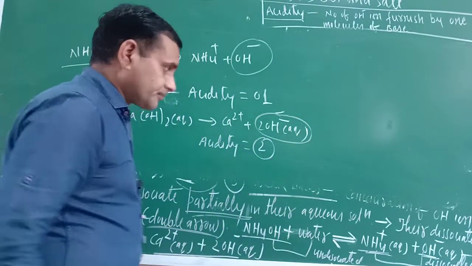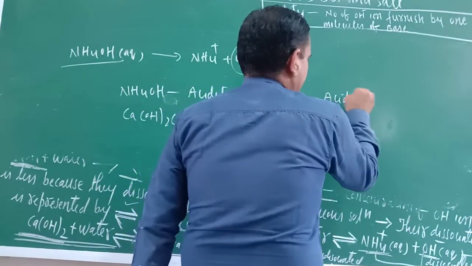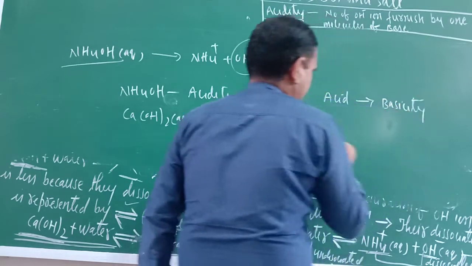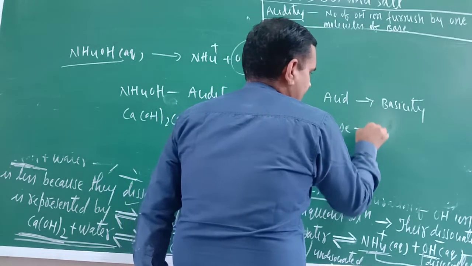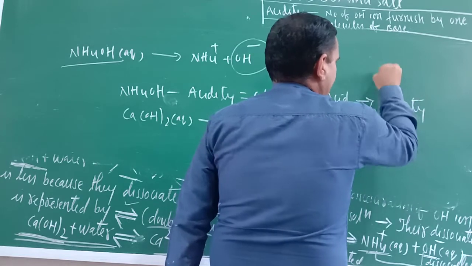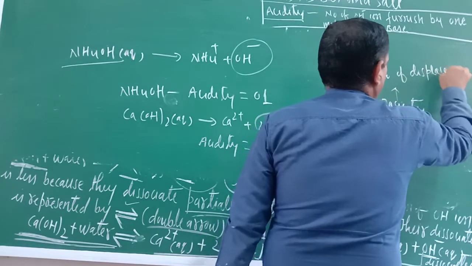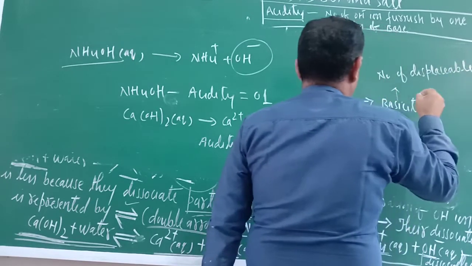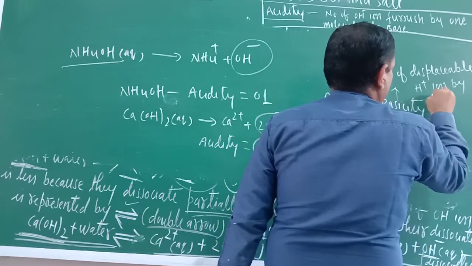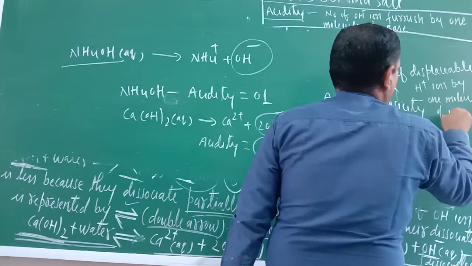So what is the conclusion? The conclusion is: acid has got basicity, and base has got acidity. What is the basicity? The number of displaceable H+ ions by one molecule of acid.